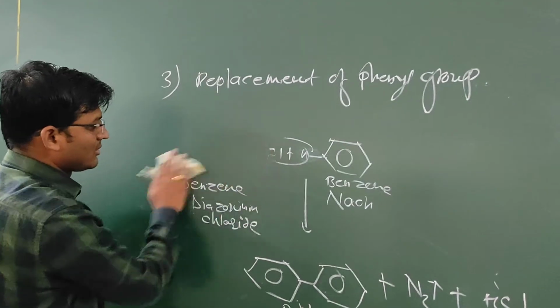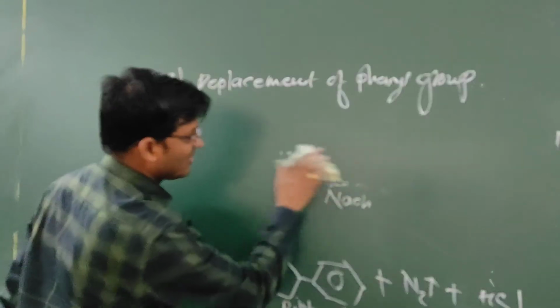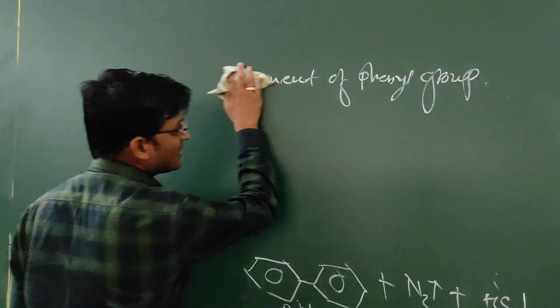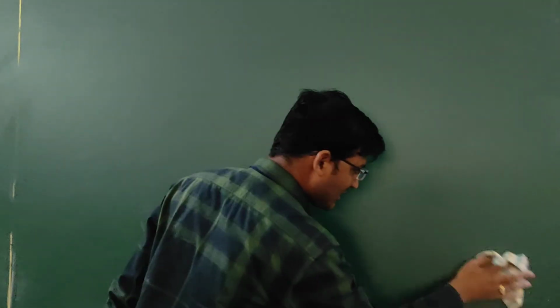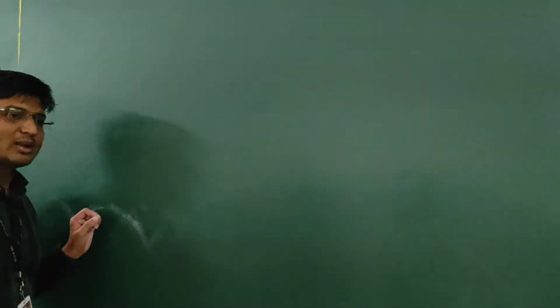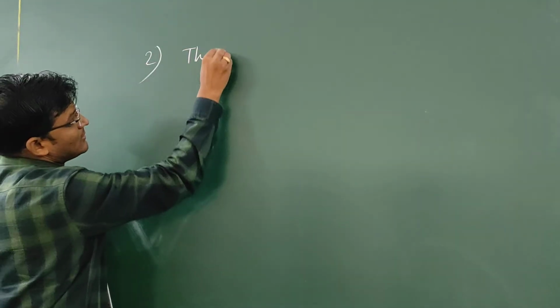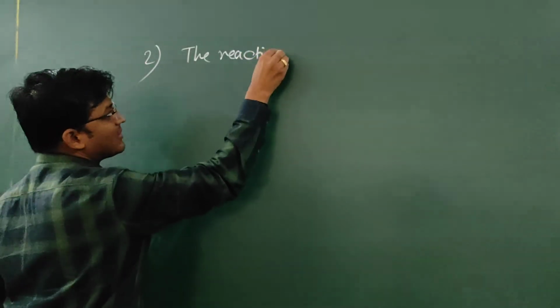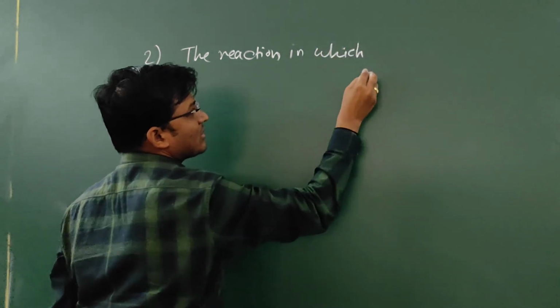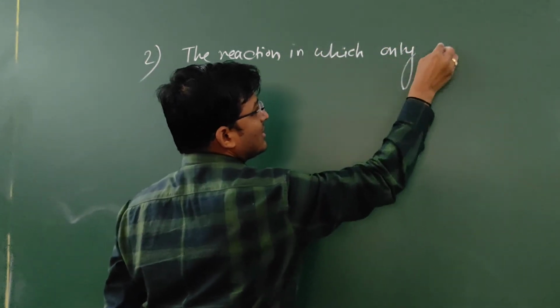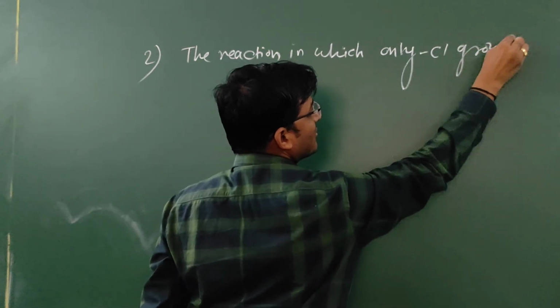Then, these are the reactions in which N2Cl gets replaced. Now the second type of reaction is the reaction in which only the Cl group of benzene diazonium chloride gets replaced.